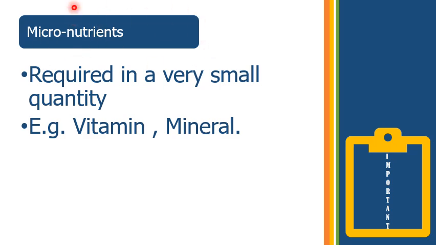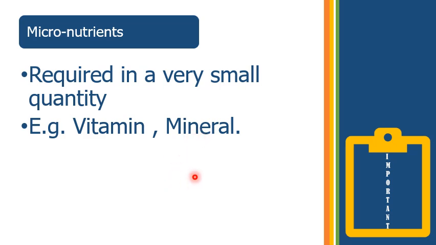Micronutrients are required in a very small quantity. The word micro itself represents small. Examples are vitamins and minerals. These two are perfect examples of micronutrients.